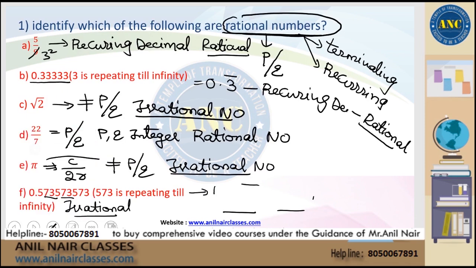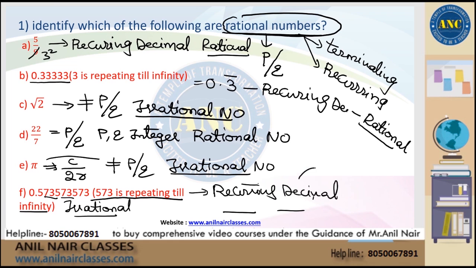So it is mentioned, so it is a recurring decimal. It is a recurring decimal because it is written here. I have not noticed this. A recurring decimal is a rational number. I hope it is clear.